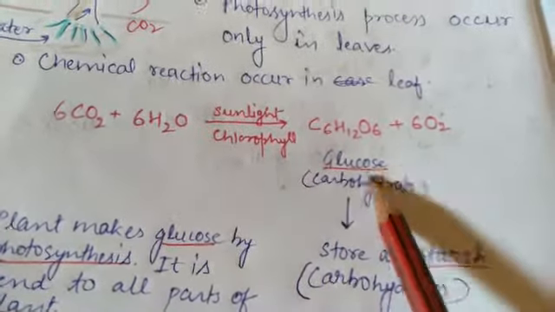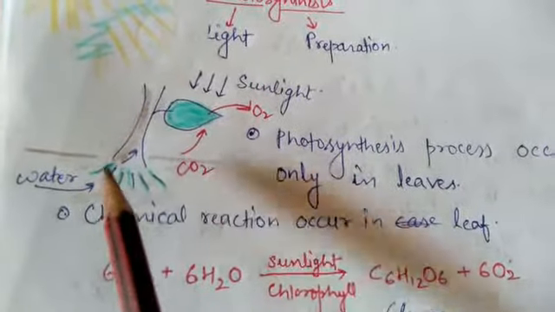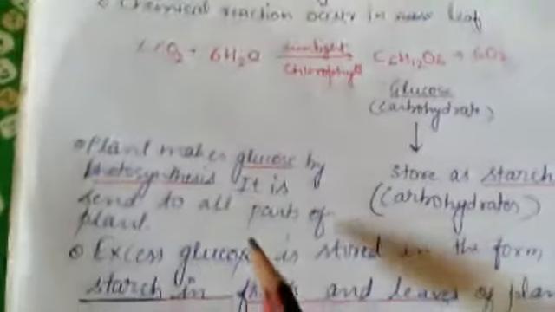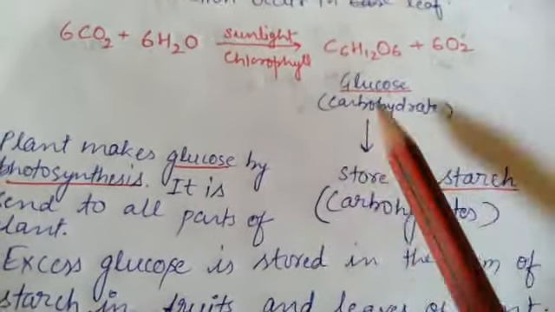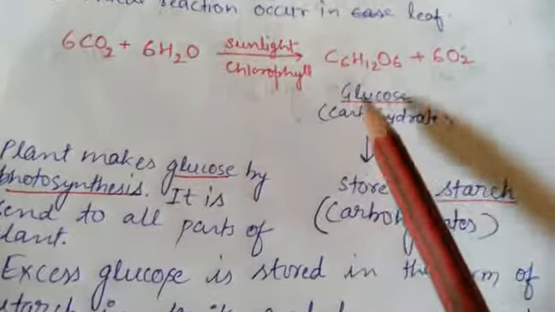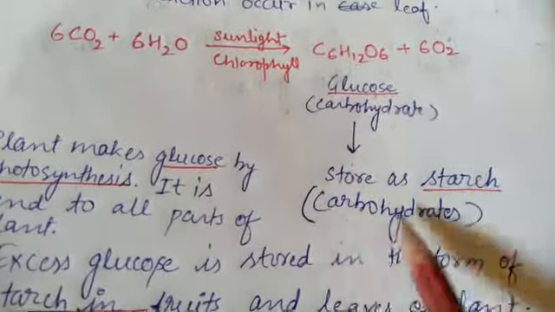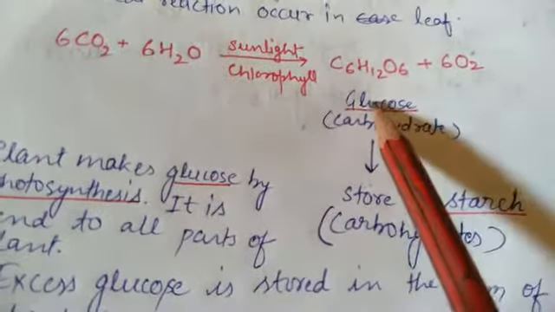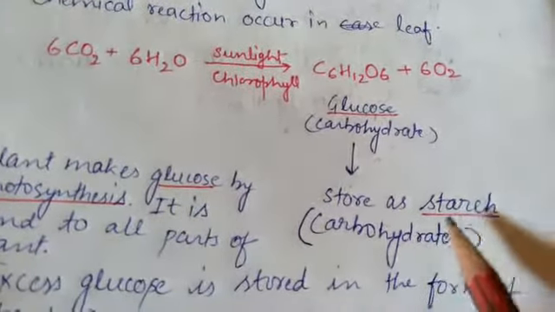The glucose is prepared here. First, the plant will utilize this glucose for its own purpose, and the remaining glucose will be saved in the form of starch, as mentioned in this flow diagram. Glucose is a form of carbohydrate. Excess glucose, after being utilized by the plant, is stored in the form of starch.